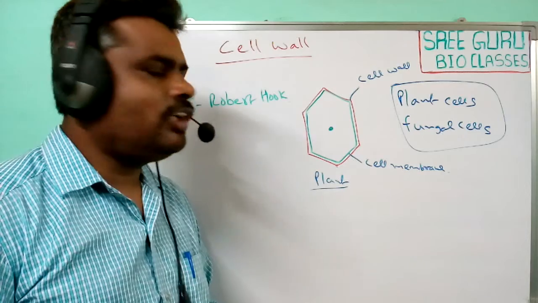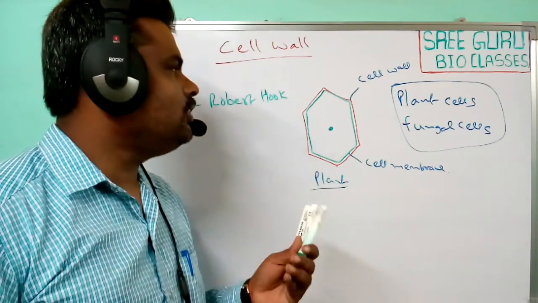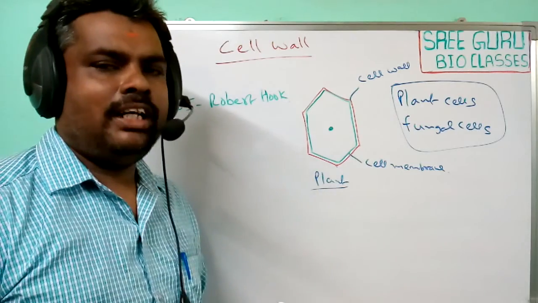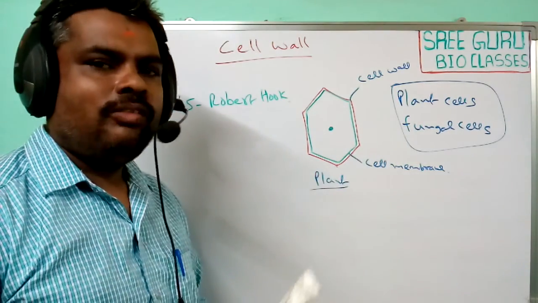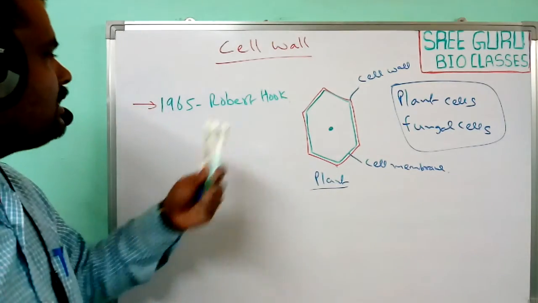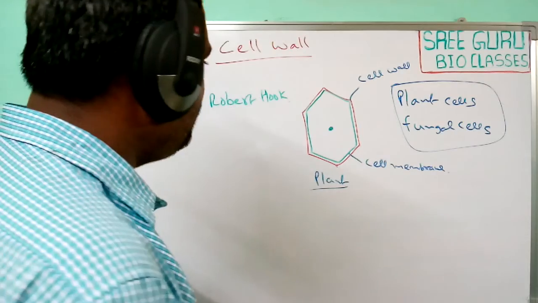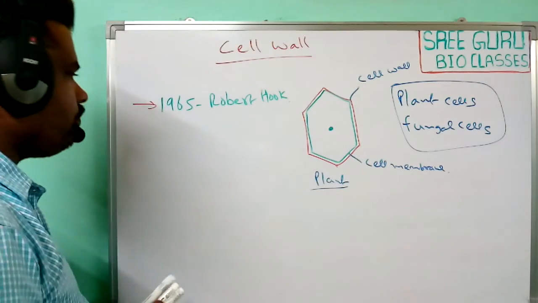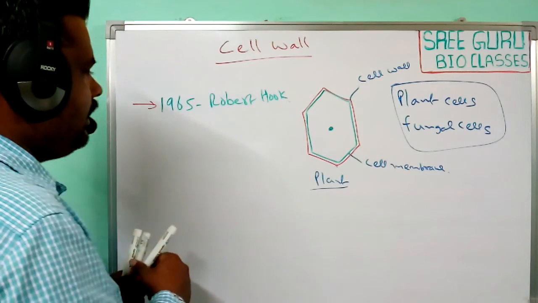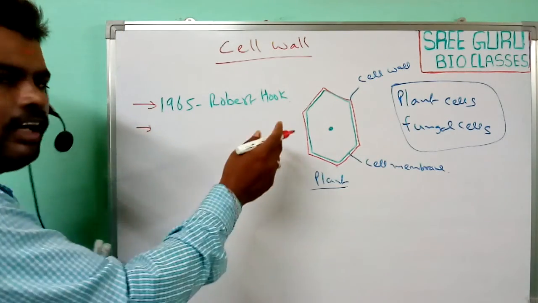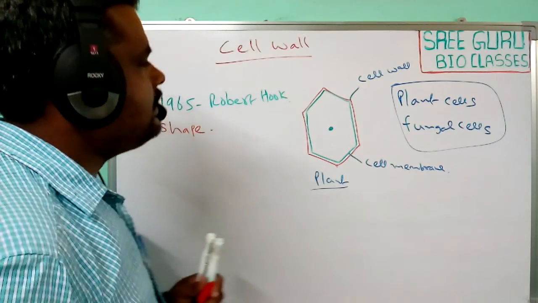The cork tissue present in oak trees is a type of dead tissue, so the cell wall is also dead tissue, first identified by Robert Hooke. Generally, the cell wall provides the shape of the cell.